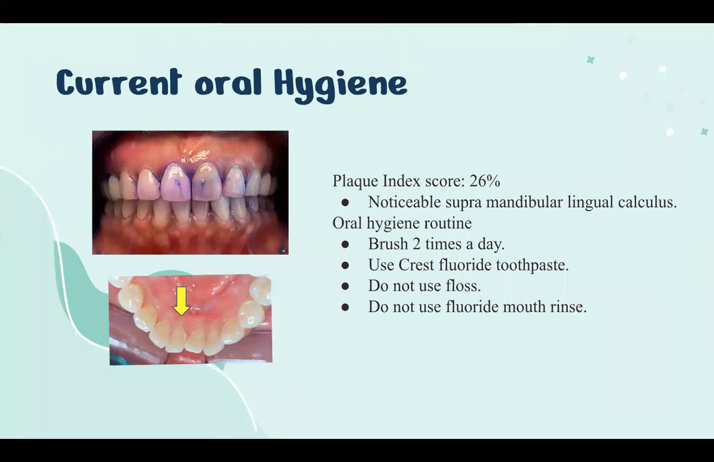Current oral hygiene: plaque index score was 26%, with noticeable supragingival and lingual calculus. Oral hygiene routine was brushing 2 times a day with Crest fluoridated toothpaste. The patient is not using floss or fluoridated mouth rinse.